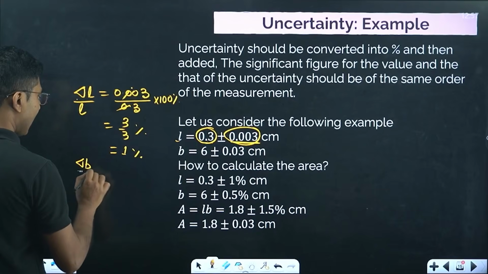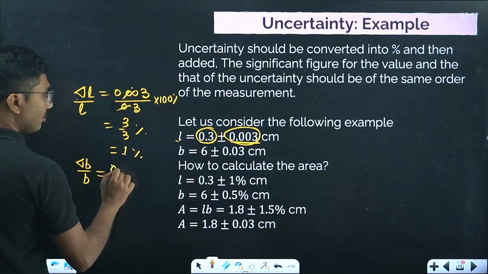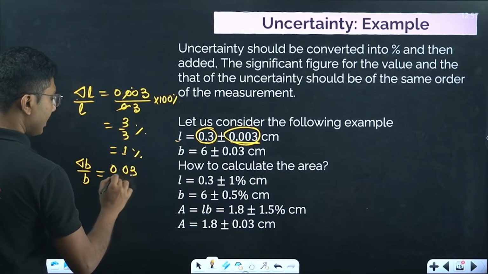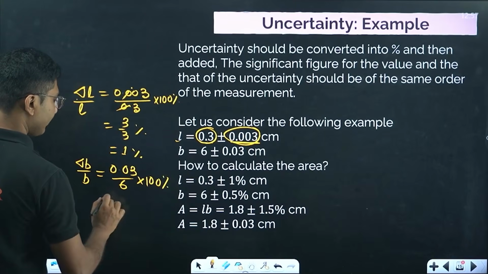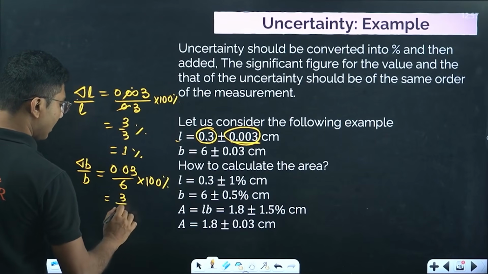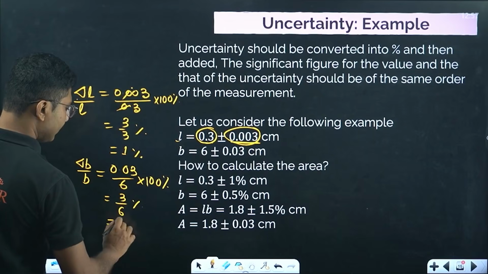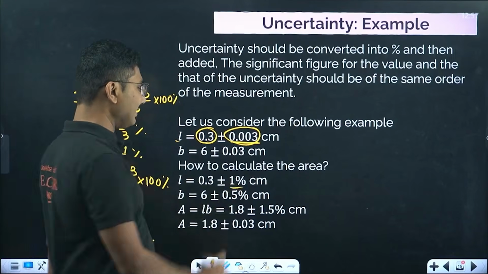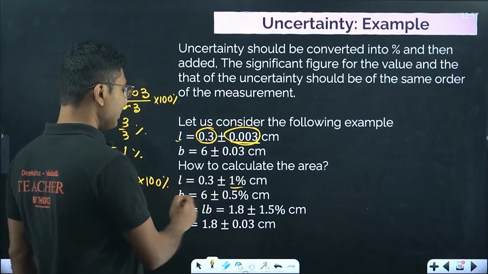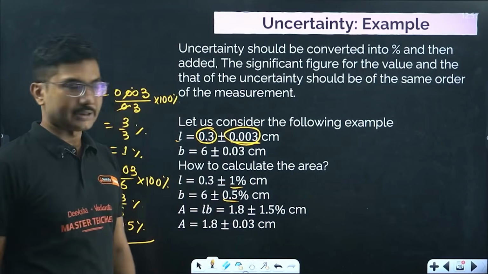So delta B by B. Delta B is 0.03 divided by 6 into 100%, that is 3/6%, that is 0.5%. So as you can see, the uncertainty in length is 1%, uncertainty in breadth is 1.5%.